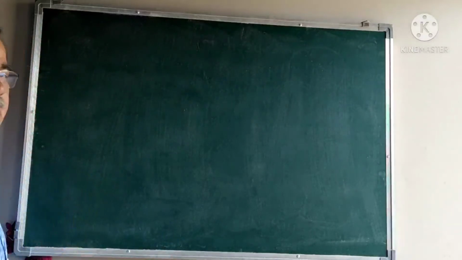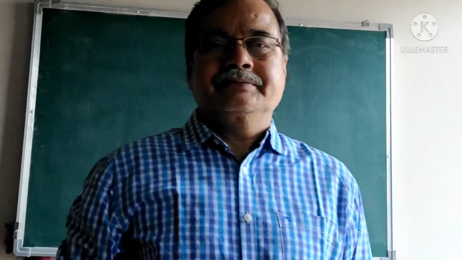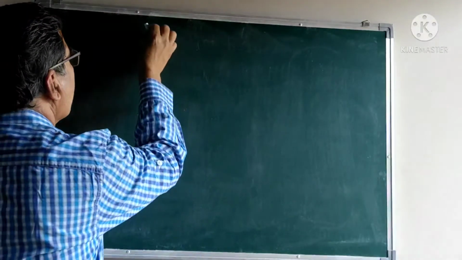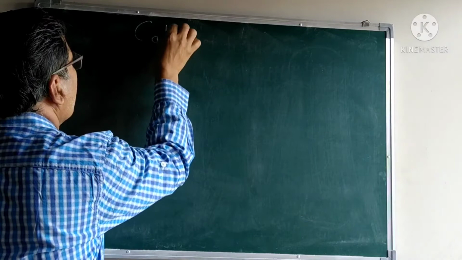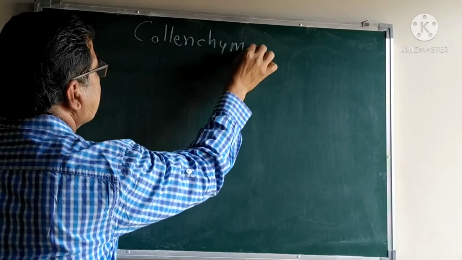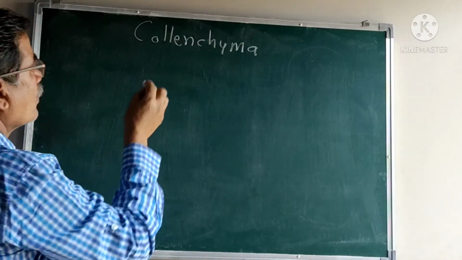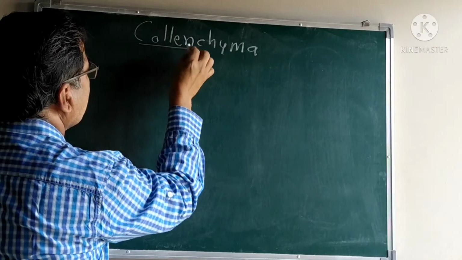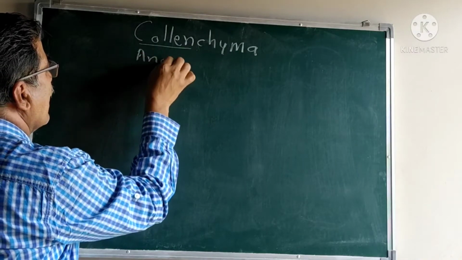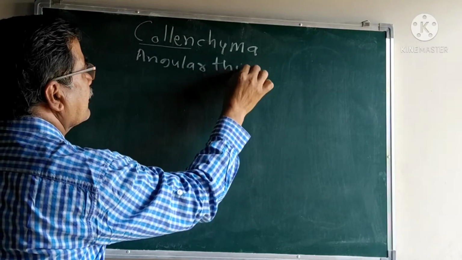Going to see the new permanent tissue, that is the collenchyma. Here, "colon" is a Greek word that is known as angular thickening.